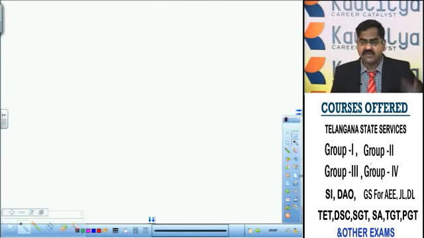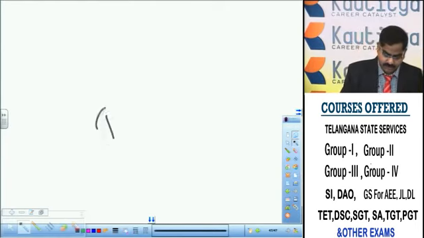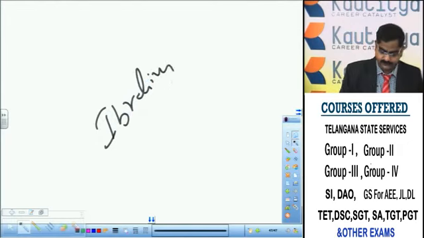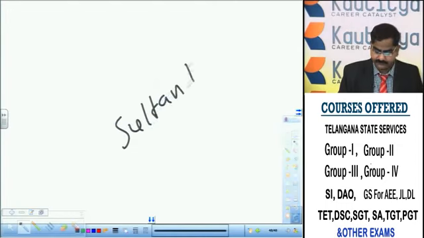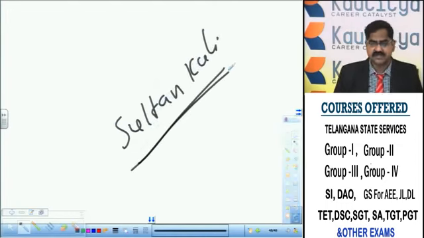This was well fortified from the time of Sultan Quli actually, and the fortification of Golconda was completed by the time of Ibrahim Quli. That is correct.